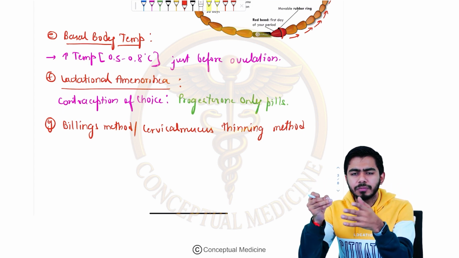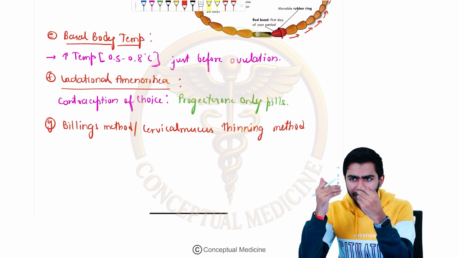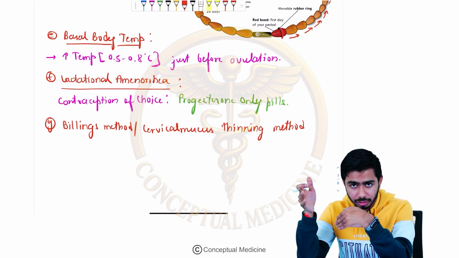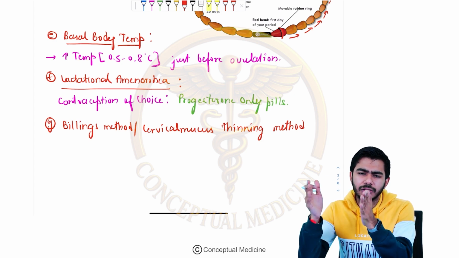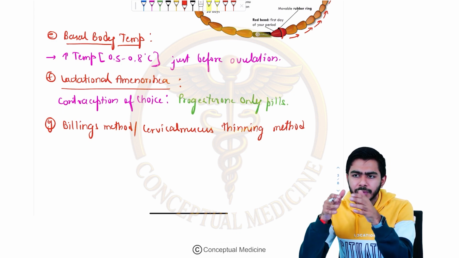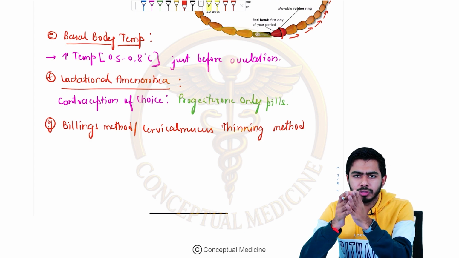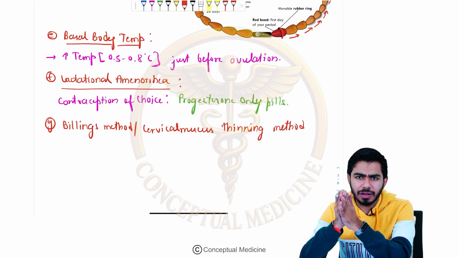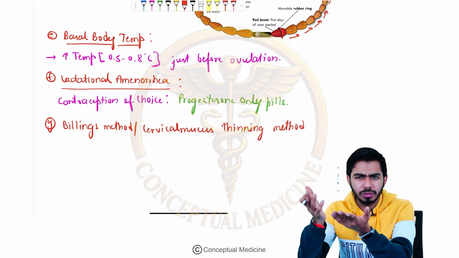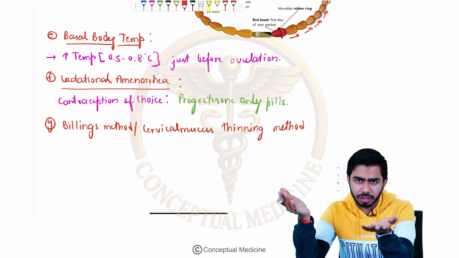So at that point of time, if the couple is having intercourse, probably they will not have a pregnancy. If they have intercourse during the cervical mucus thinning phase, the sperms may have facilitated entry into the cervix and then into the uterus. So that might be risky for the couple for having a pregnancy. If the cervical mucus is thin at that point of time, it is called the unsafe period, because ovulation might be happening then in the menstrual cycle.